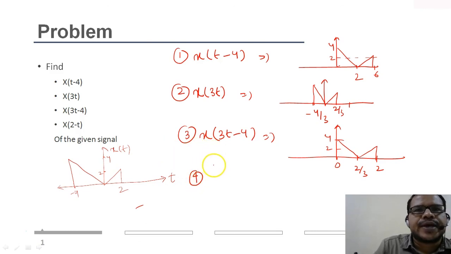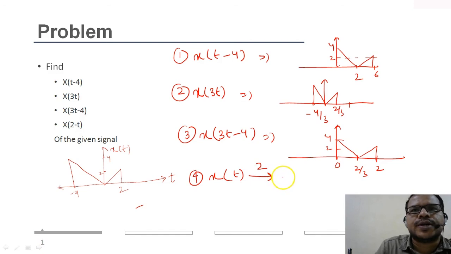Then comes the last, that is x of 2 minus t. You can see, first you can shift it, then scale it by an amount of minus 1. When I shift the signal x of t by an amount of 2, it will become x of t plus 2.